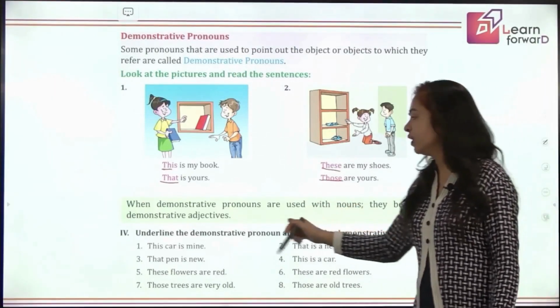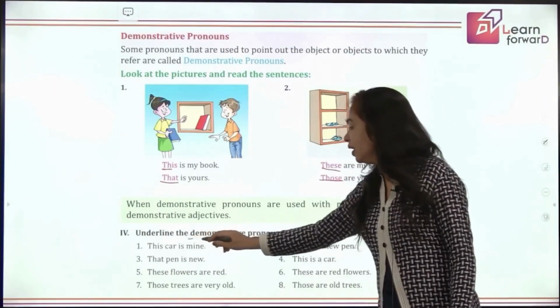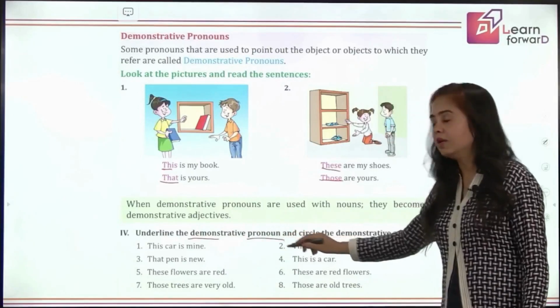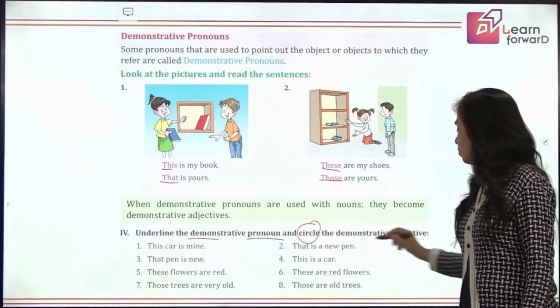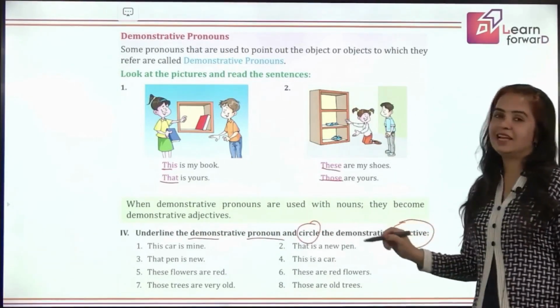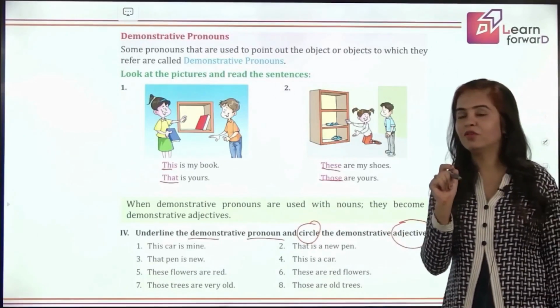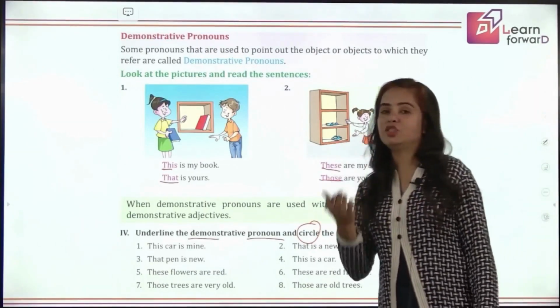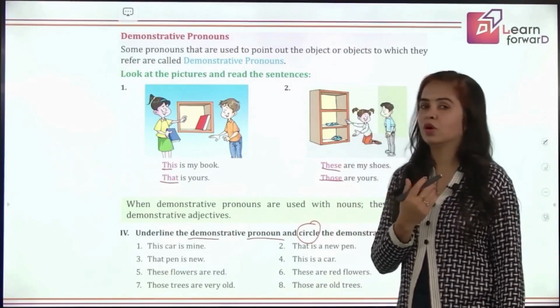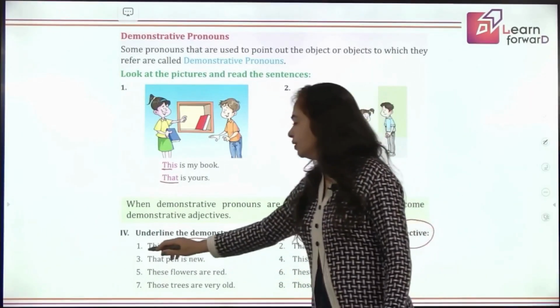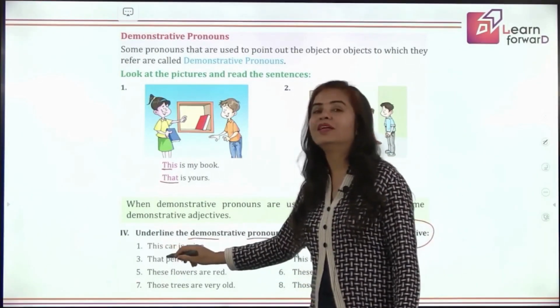Can we go for an exercise quickly? Underline the demonstrative pronoun and circle the demonstrative adjective. The only thing you have to remember is whether immediately after it a noun comes or not. Let's quickly do. This car. Oh, there is a noun.